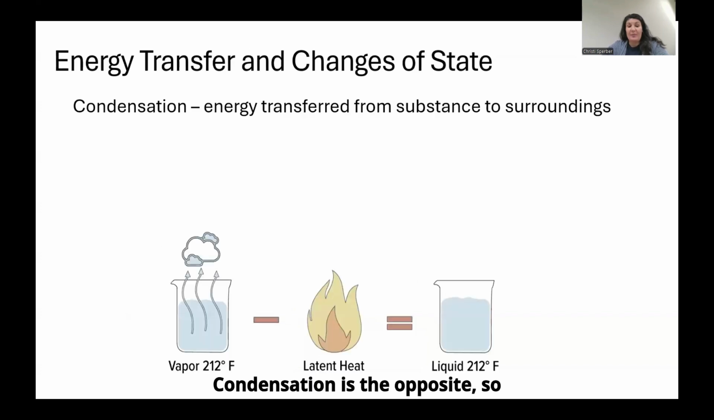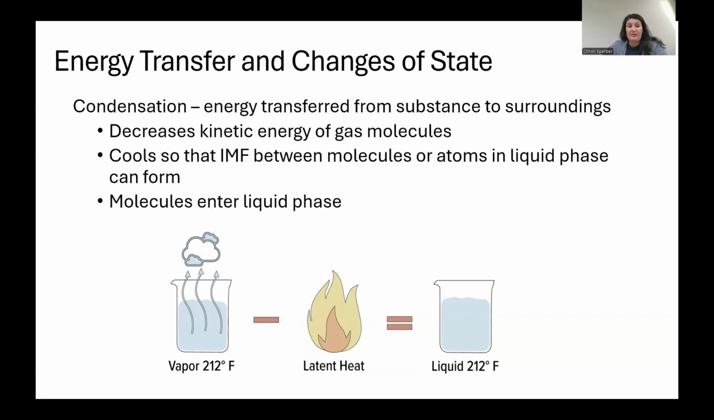Condensation is the opposite. Energy is transferred from the substance to the surroundings. So you have vapor, and you take away heat, and it turns into liquid. This decreases the kinetic energy of gas molecules and it cools, so that the intermolecular forces between molecules or atoms in the liquid phase can form. It cools enough so that they can form, and then the molecules enter the liquid phase.